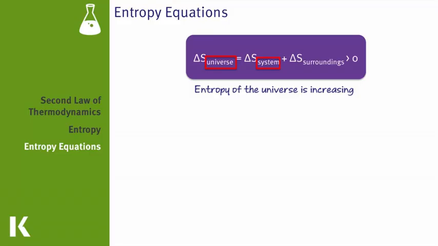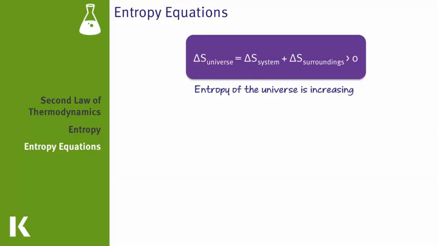However, in order to remove heat energy from the interior of the refrigerator, the motor of the refrigerator had to do work. And as that motor did work, it released heat into the surroundings. And the heat energy released by the motor is much greater than the heat energy that was removed from the cavity of the refrigerator. So even though we were able to decrease the entropy of the interior of the refrigerator, the motor continued to do work and released entropy into the surroundings, and therefore made the room hotter. So the entropy of the universe did increase.